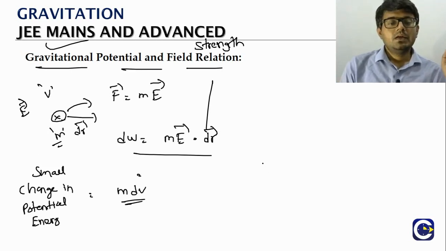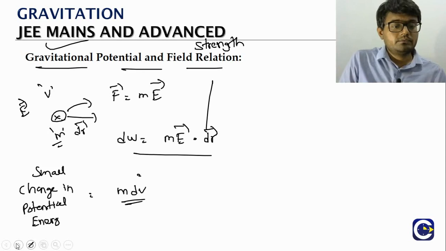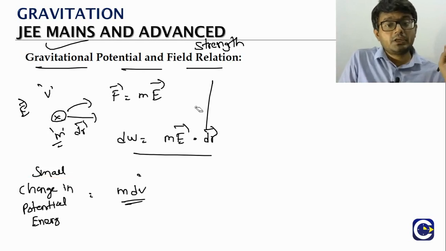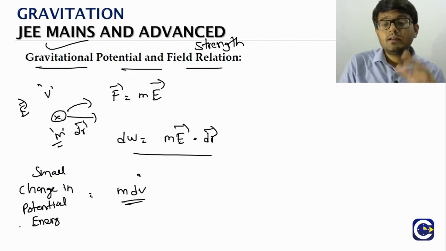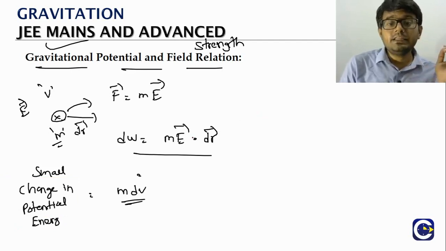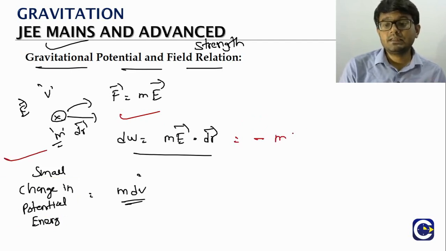Now the definition of potential energy for a conservative force comes from which formula? Work done by the conservative force is equal to the negative of the change in potential energy. So here we can see m gets cancelled.